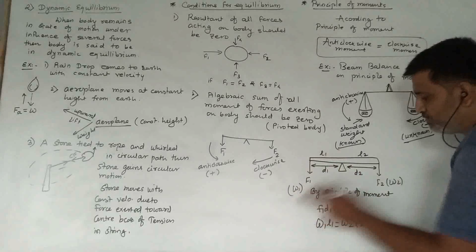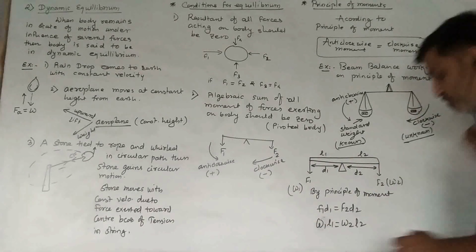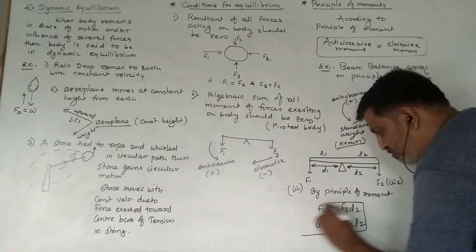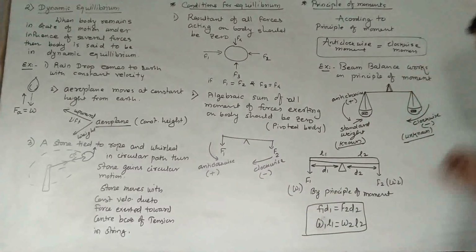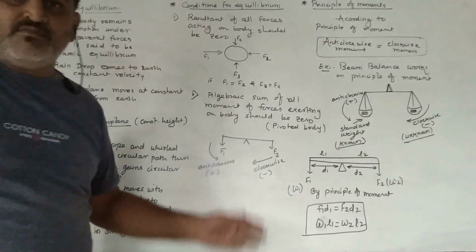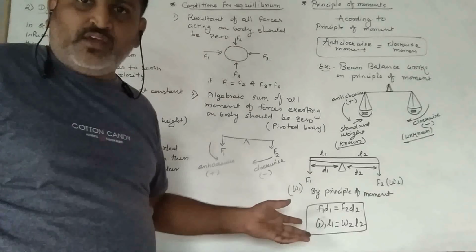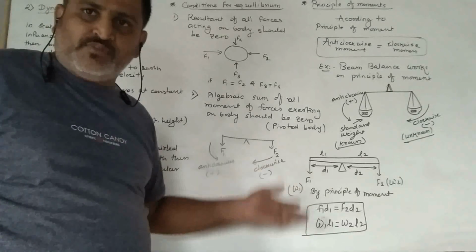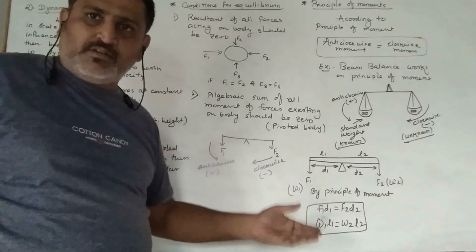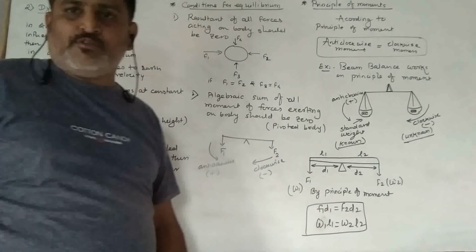We will get W1 L1 is W2 L2. Understood? So this is again the principle of moments, and we can use this formula when we solve these numericals. Those numericals we will see in one period. In the next period we will see all the related numericals.